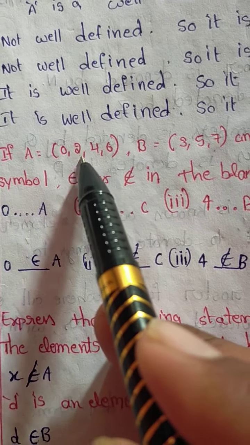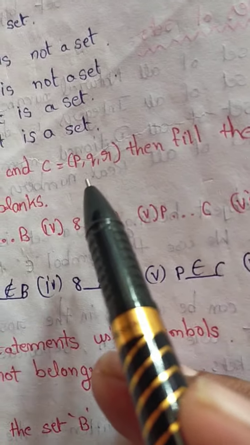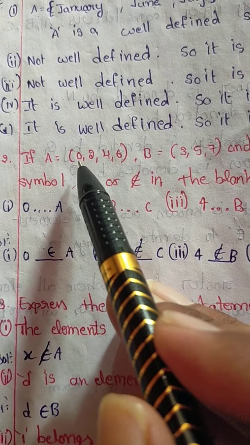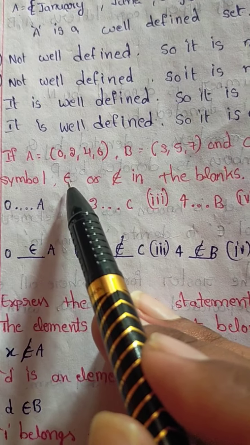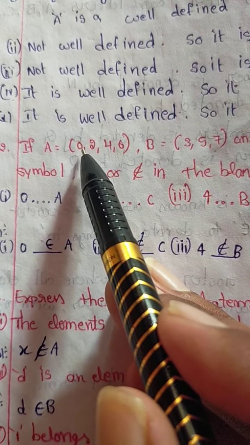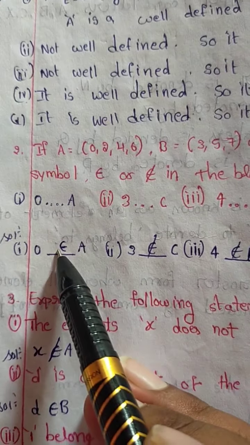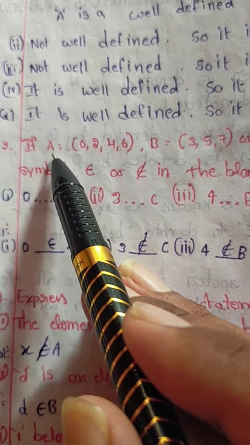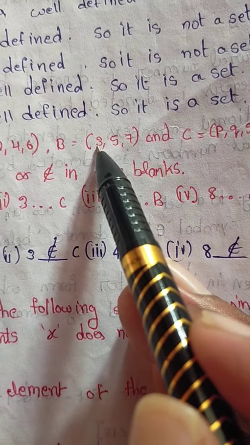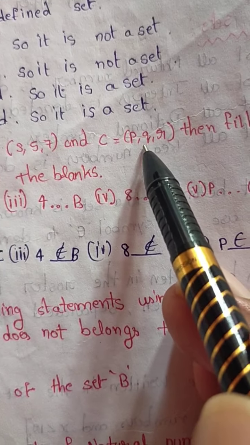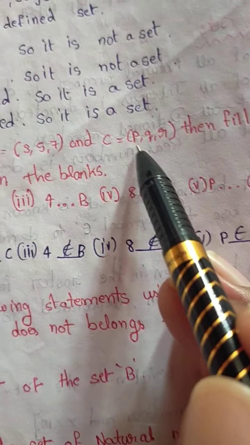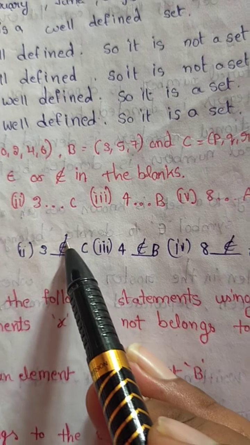Second problem: A equal to 0, 2, 4, 6; B equal to 3, 5, 7; C equal to P, Q, R. Fill in the appropriate symbol, belongs to or does not belong to, in the blanks. 0 belongs to A, since 0 is one element in A. Next, 3 and C: there is no 3 in C, which has P, Q, R, so 3 does not belong to C.